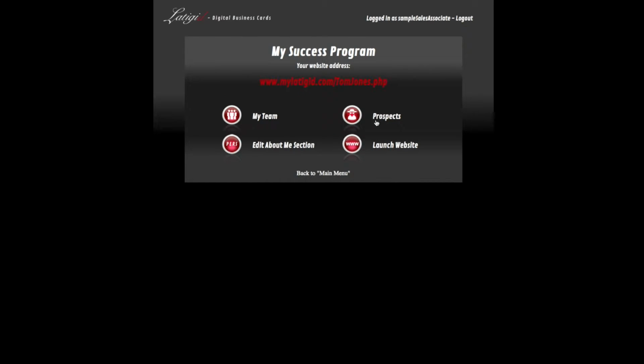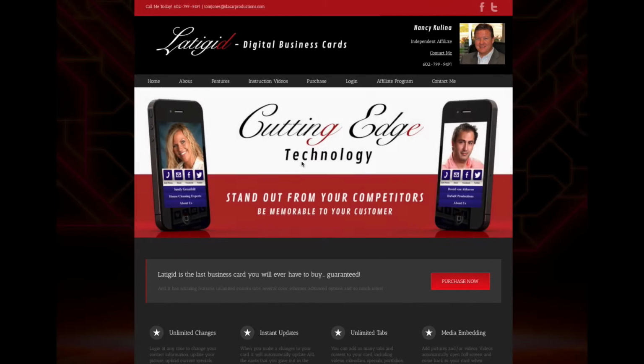There we go. So we have these two tabs. Then there's the edit about me section, and I'm going to come back to that in just a second because I want to go to the launch website first. You can either launch your website by just putting this into your URL, or you can just click on launch website and it will open up your website.